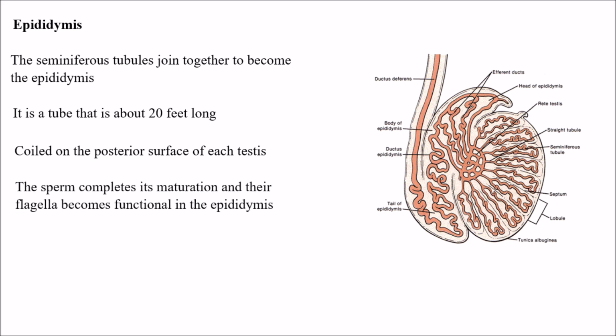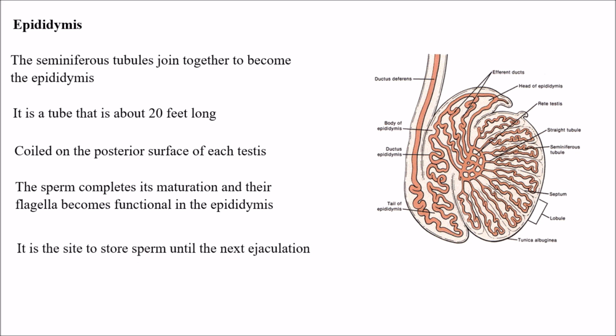The sperm completes its maturation and its flagellum becomes functional in the epididymis. So the sperm becomes fully mature and its flagellum becomes functional in the epididymis.